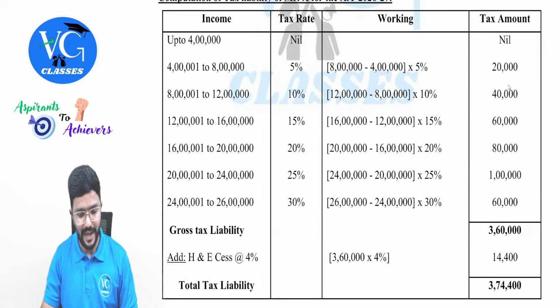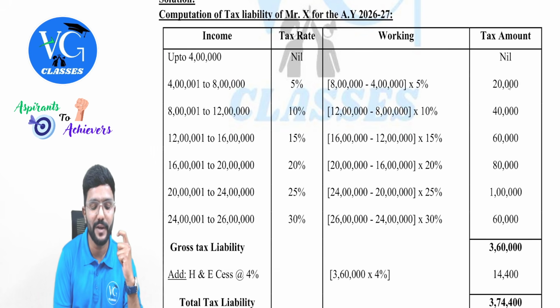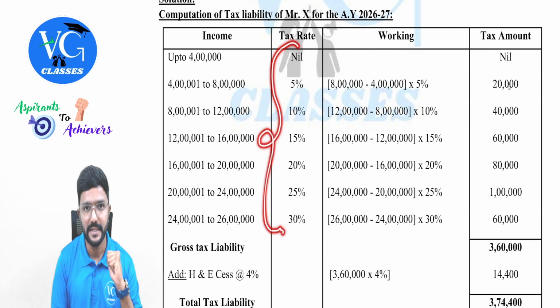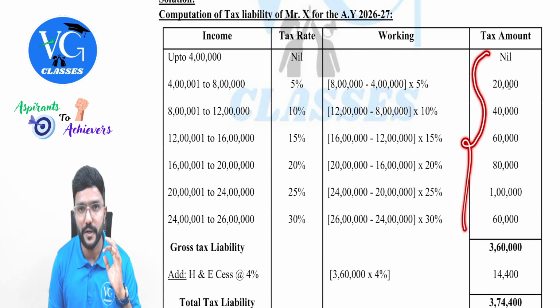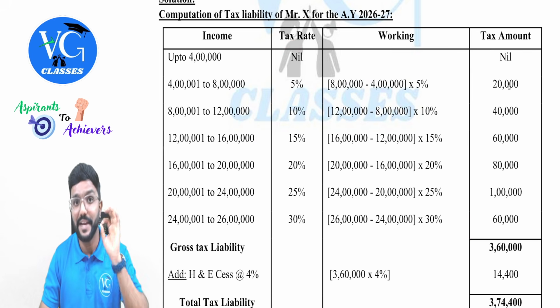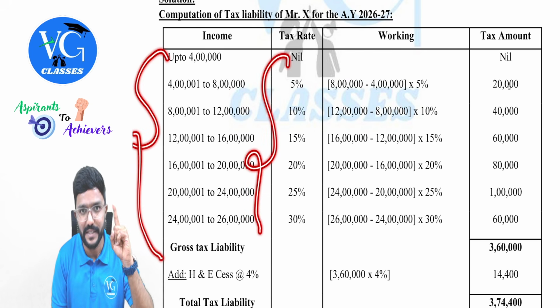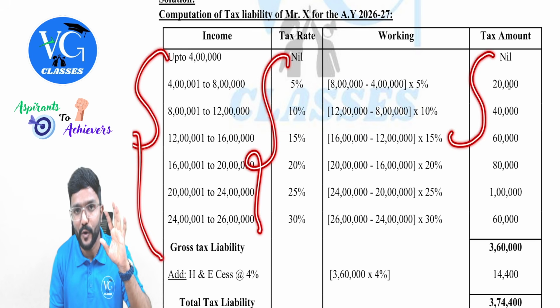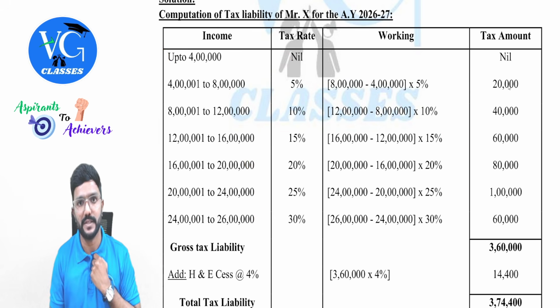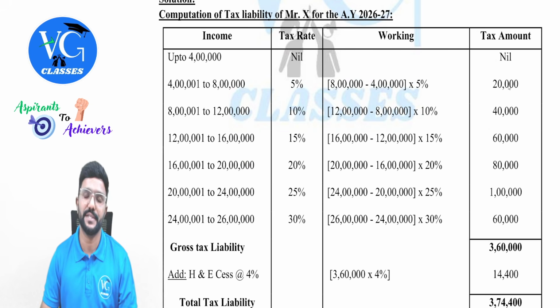Guys, you can just observe, actually madam has made it easier now. For every 4 lakh increase in income, the tax rate will increase by 5% and the tax amount will increase by 20,000. So there is a trend here. Clear? I repeat, for every 4 lakh increase in income, the tax rate will increase by 5%, whereas the tax amount will increase by 20,000. This is up to 24 lakh. Over and above 24 lakh, it is always 30%.